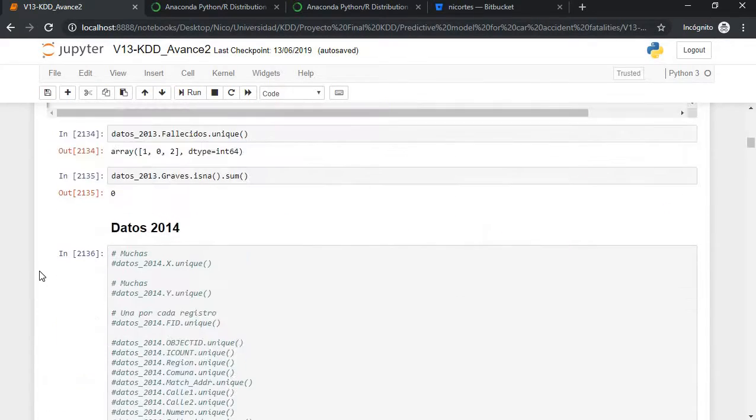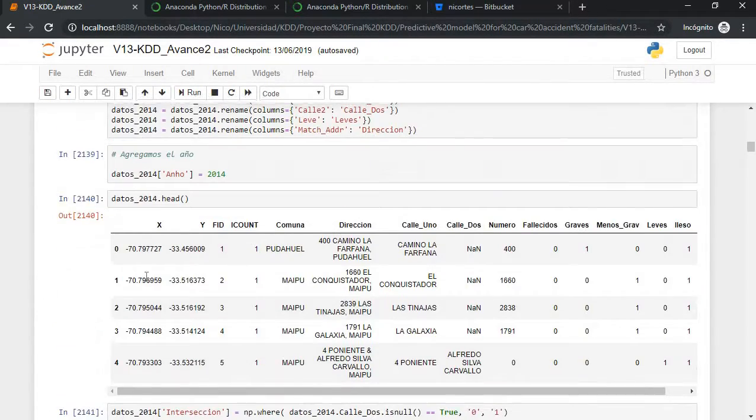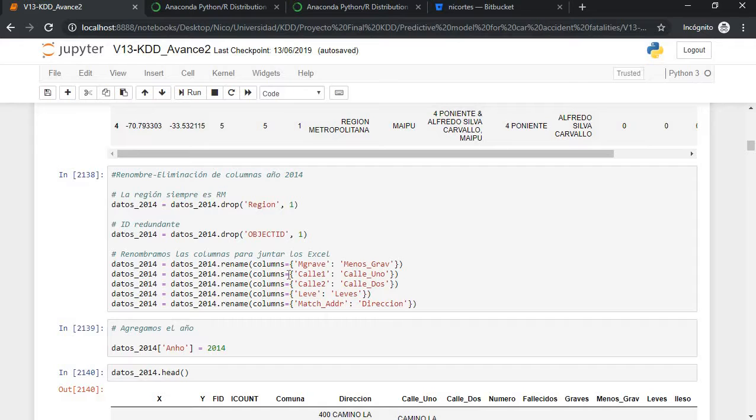Let's see. Here, for example, we have this column name which says M grave, which means, well, it's pretty much the same as it is in Spanish.